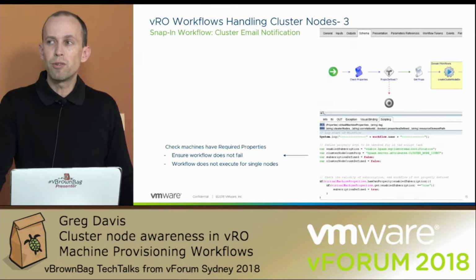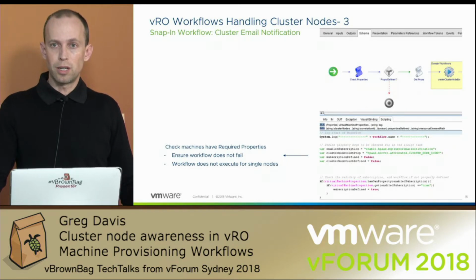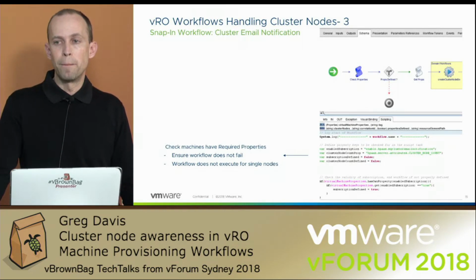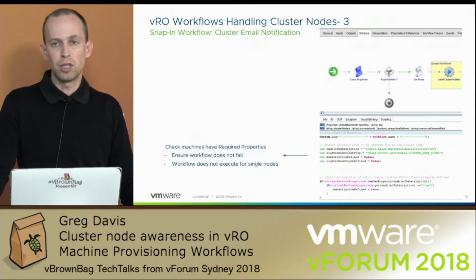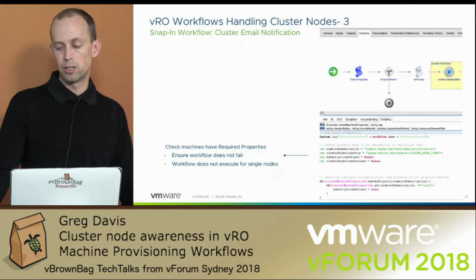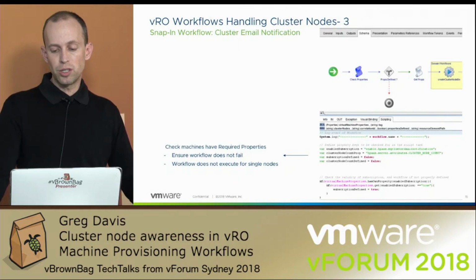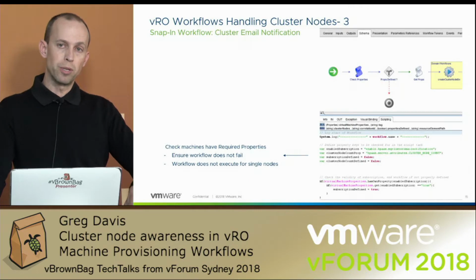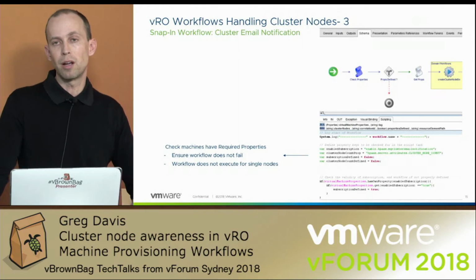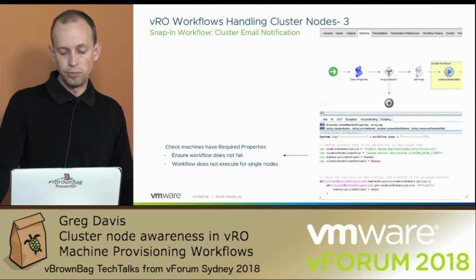Because say, for example, this snap-in accidentally got executed by a virtual machine that was just a standalone in a blueprint. I want to make sure that it doesn't go through and do all the tasks that are meant to be clustered. So as you can see here, it goes to a branch called properties defined, and if I haven't defined the right properties, it's going to go ahead and exit out of that workflow and it won't continue on.